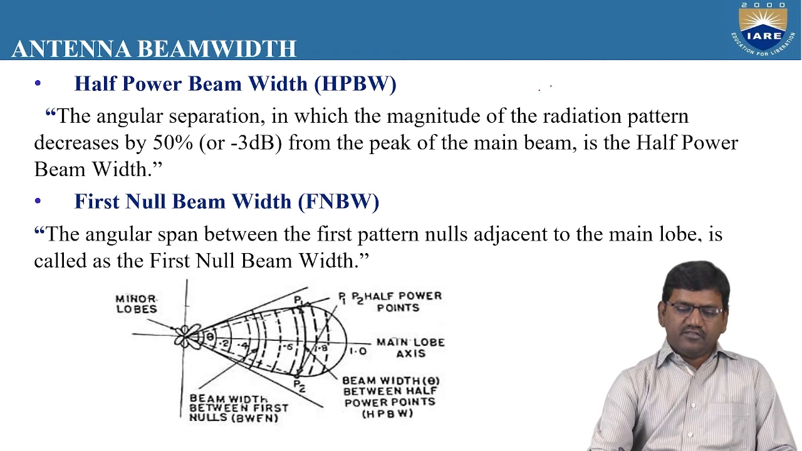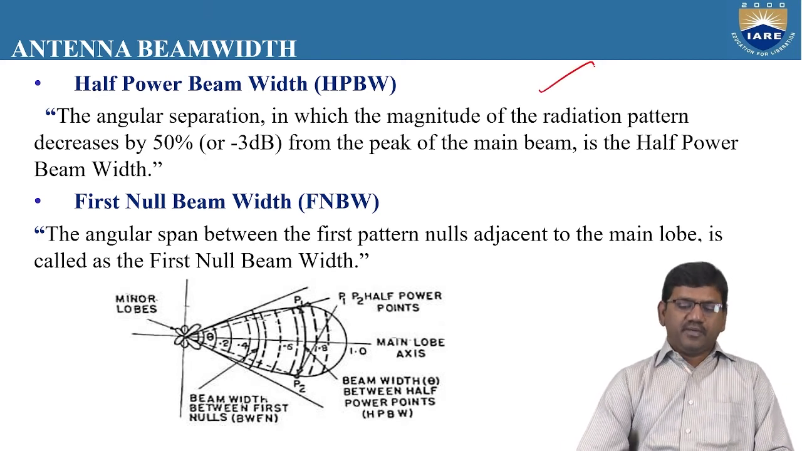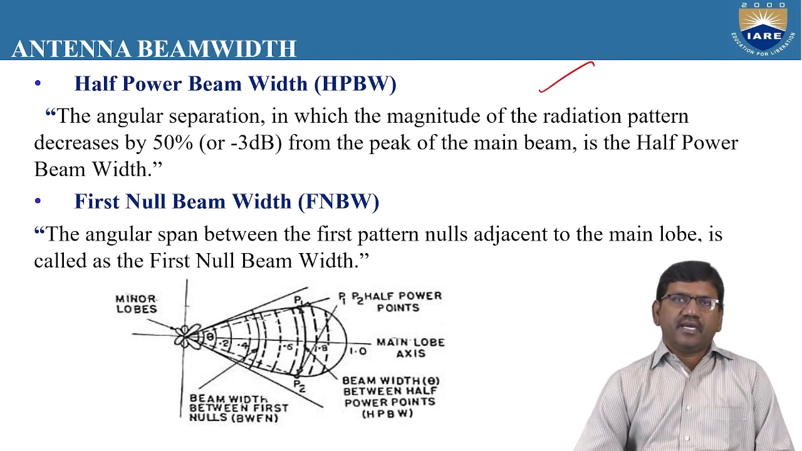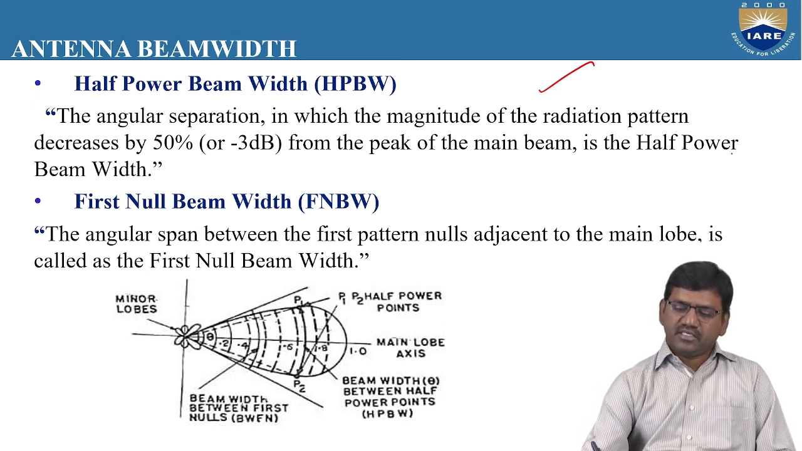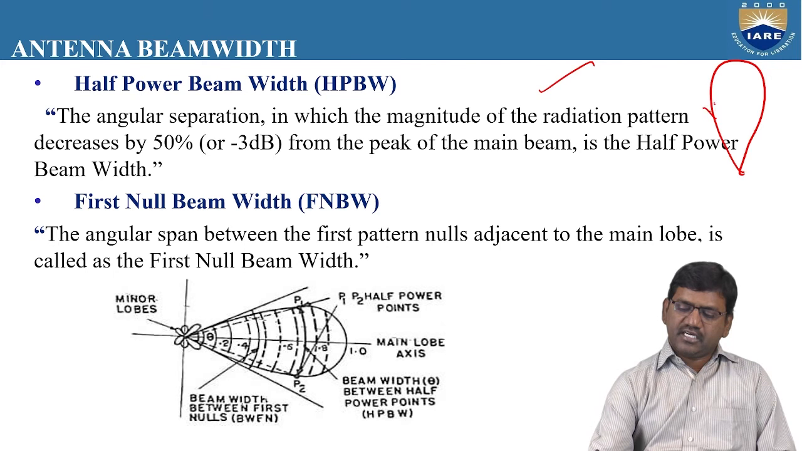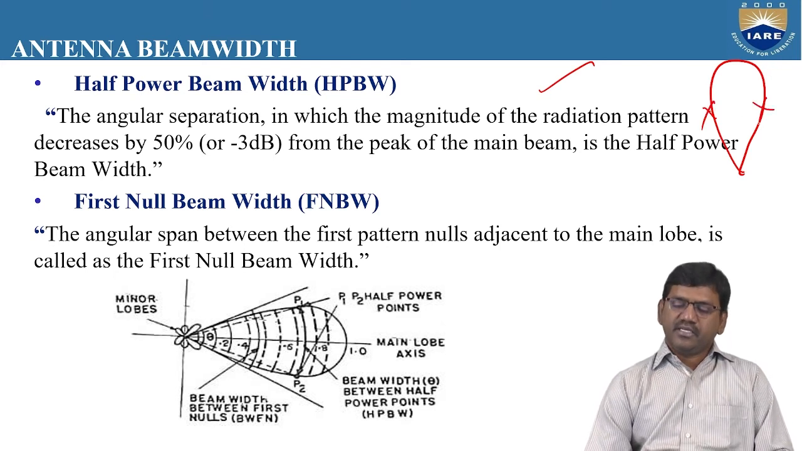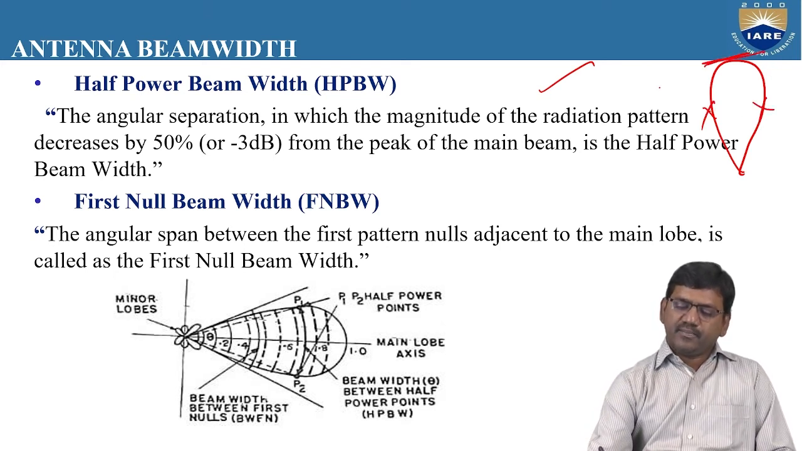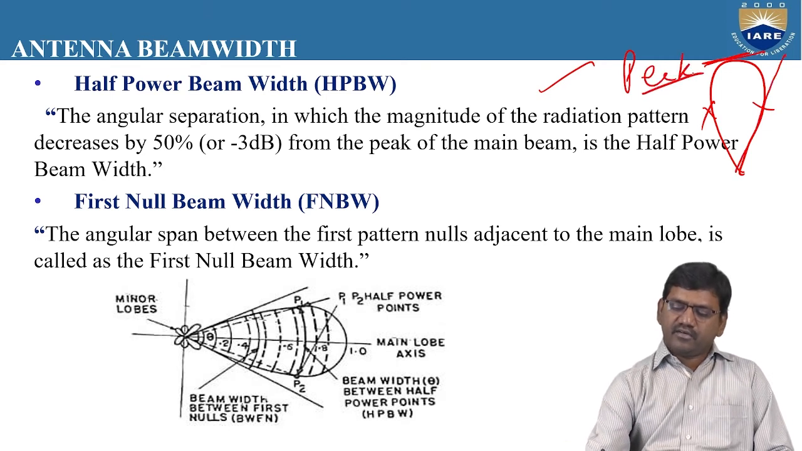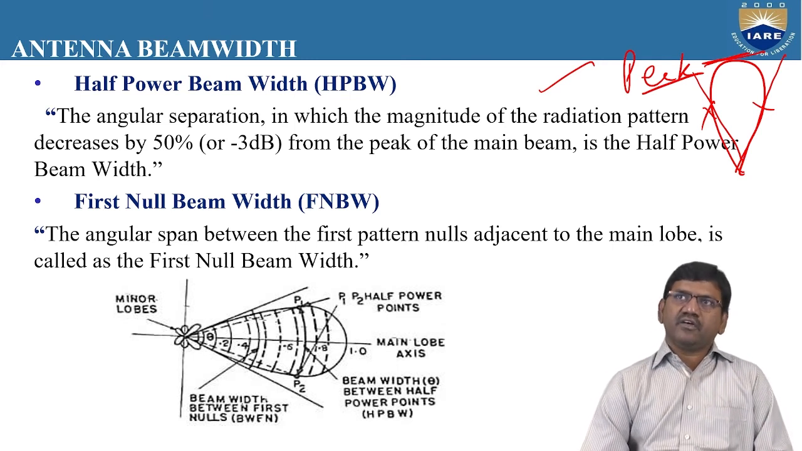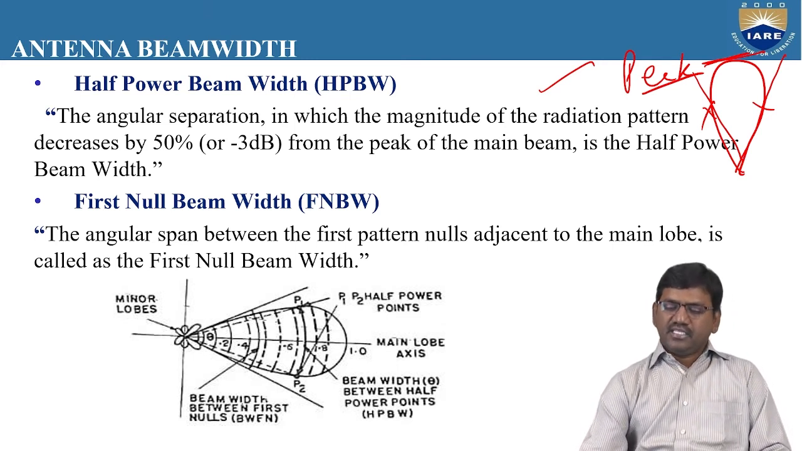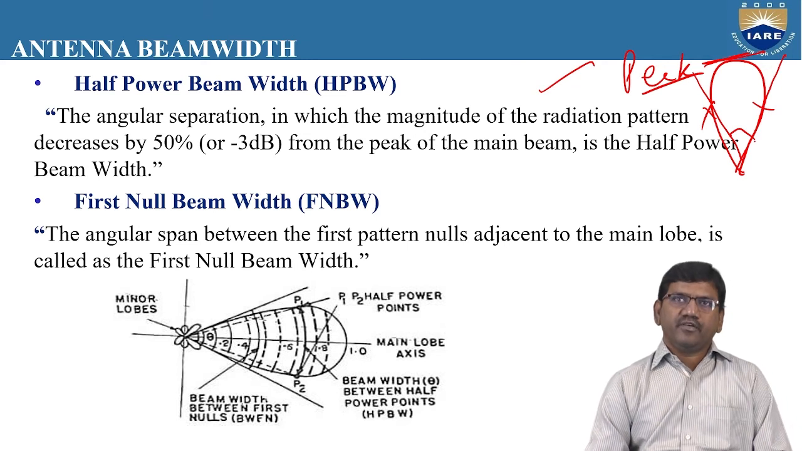Here, according to the definition of half power beam width, it is the angular separation in which the magnitude of the radiation pattern decreases by 50% from the peak of the main beam. As you can see here, this is exactly 50%. That means from the peak of the main beam, we are locating exactly half power, and this angular separation we call the half power beam width.